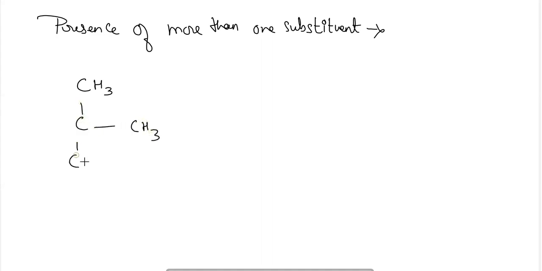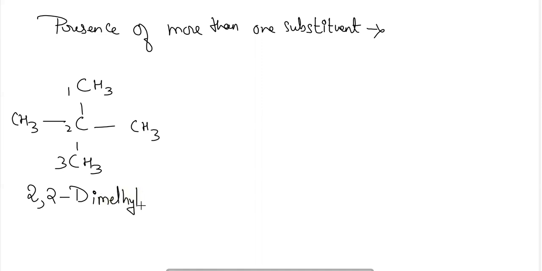CH3, CH3, CH3. So here we can see that 1, 2, 3. This can be termed as the longest chain, and here two methyl groups are there which are attached to the second carbon. So here for two methyl groups I will be using the prefix di, and the main chain or the parent chain to which they are connected is a 3 carbon chain, so it will be dimethyl propane. Okay, for 3 it is tri, for 4 it is tetra, for 5 it is penta. So like this the name can be changed.